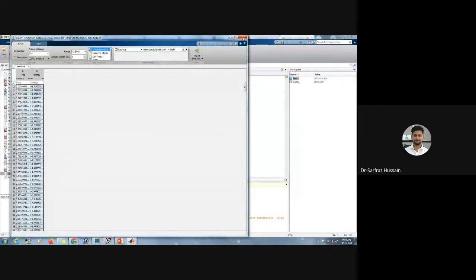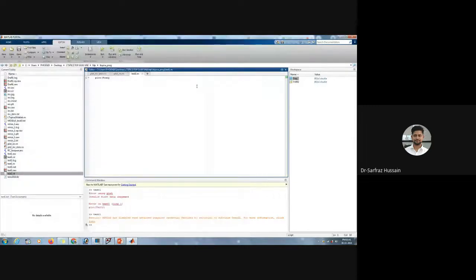Now, if we want to plot these two, we can choose this. I've converted this to the number format, and I have two number formats, that is the frequency and this.